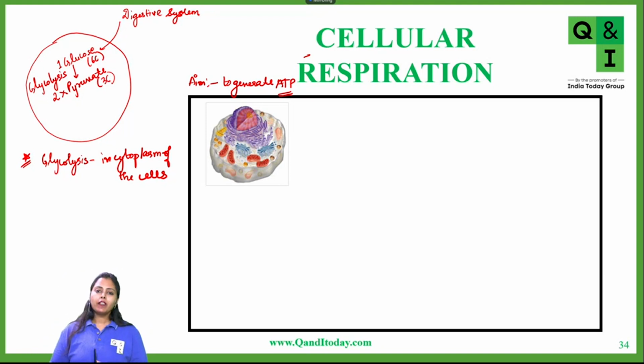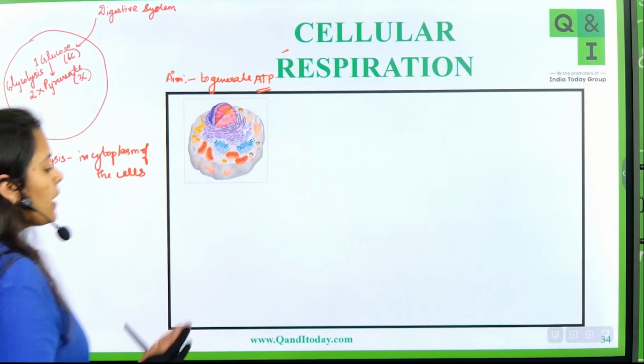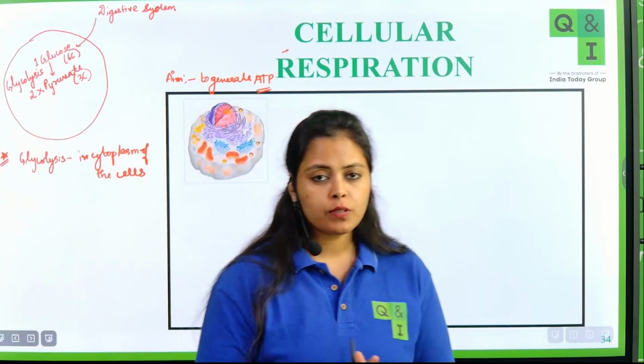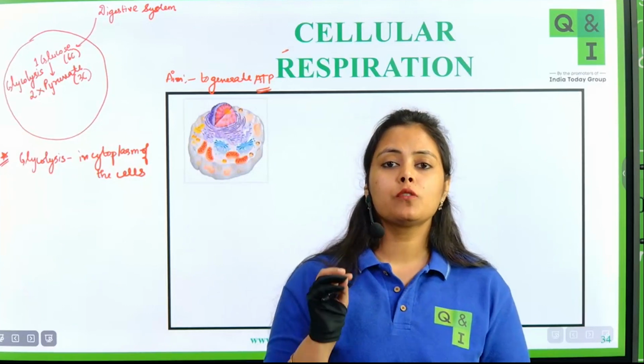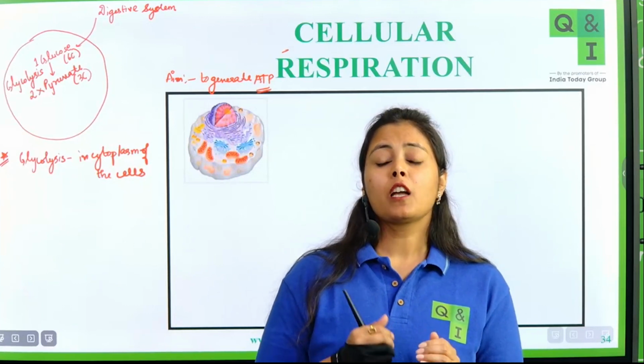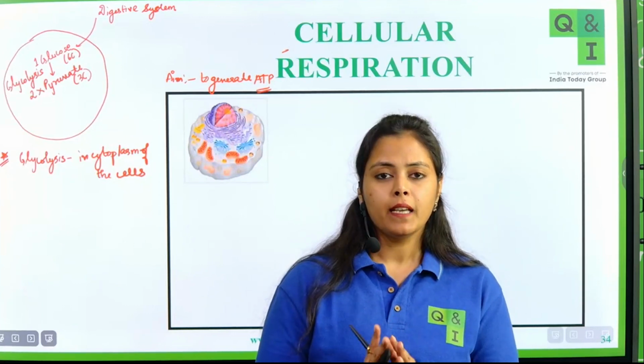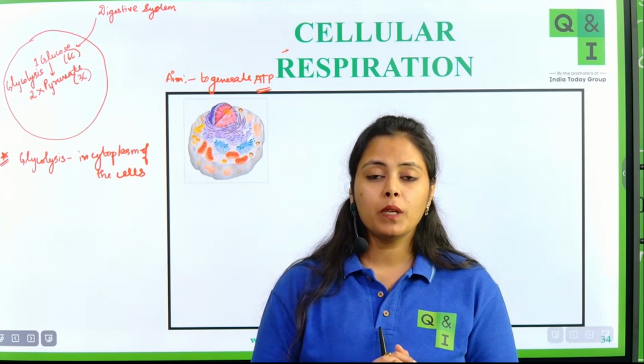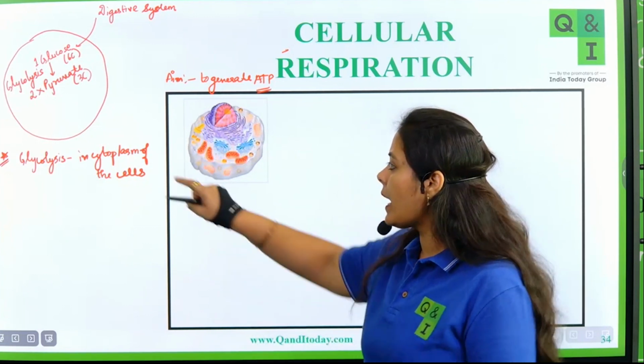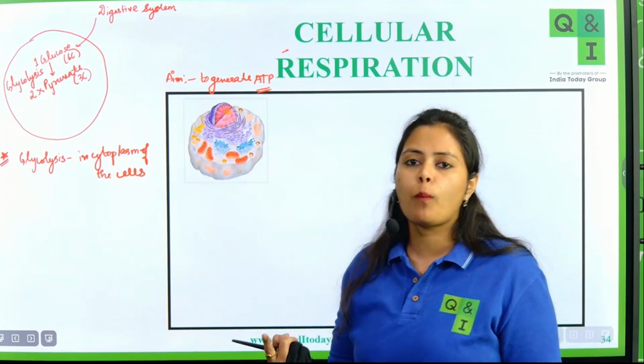Now, a very, very important thing to note down here is that this process of glycolysis is not dependent on oxygen. That means, students, in the majority of books, there is one thing which is written wrong, or that is confusing or misleading. In some of the books, it has been written that this process of glycolysis is anaerobic.